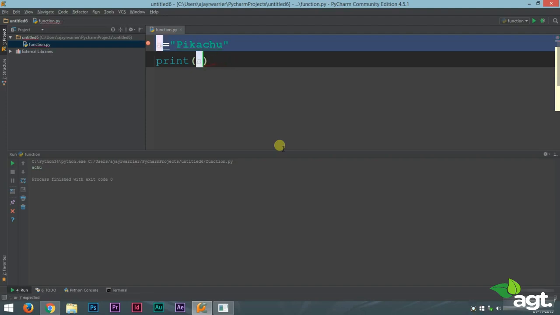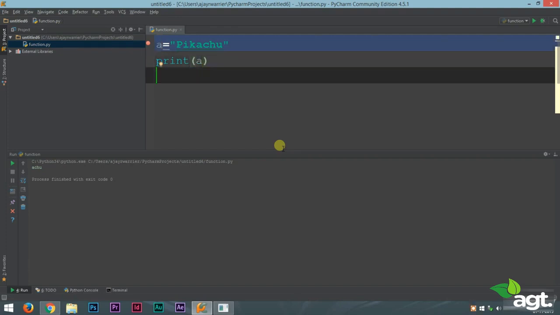Now there are many more things that you need to understand about strings. Now suppose you have a string and you want to find out the length of that string.